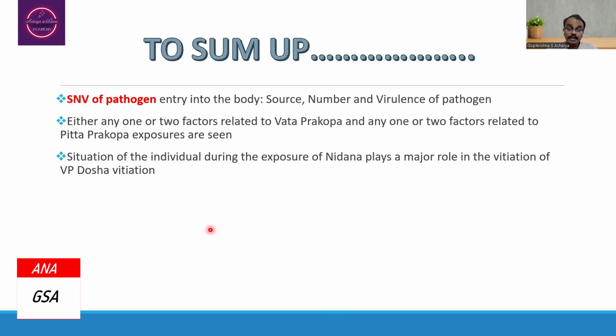Any one, two, or more etiological factors related to Vata Prakopa, or any one, two, or more etiological factors related to Pitta Prakopa, exposures will be seen in an individual simultaneously. Hence, the situation of an individual during the exposure of the Nidana plays a major role in the vitiation of Dvandvaja dosha prakopa, specifically in cases of Vata Pitta dosha vitiation in this particular scenario.